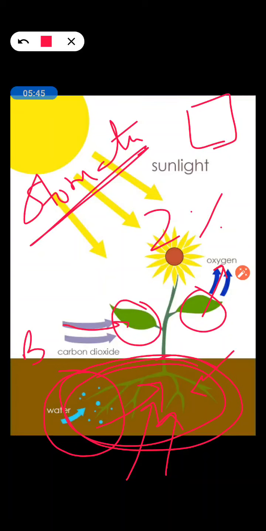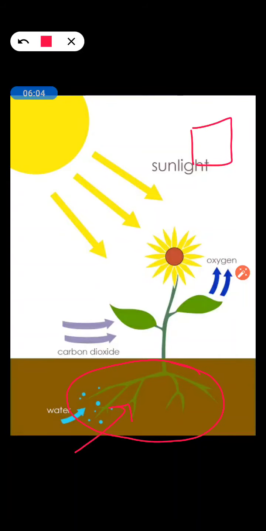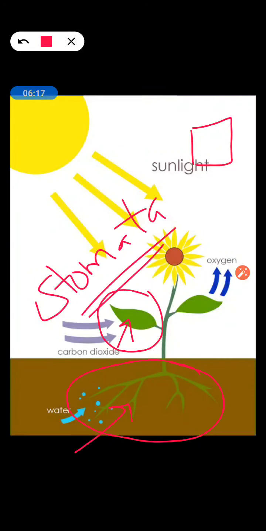So where does the other water go? So students, if a plant has absorbed a bucket of water but can use only a cup of it, where does the rest of the water go? So that should be removed from the plant. That is also done with the help of these leaves or the stomata. Okay, students. So extra water from the plant is also removed with the help of leaves.